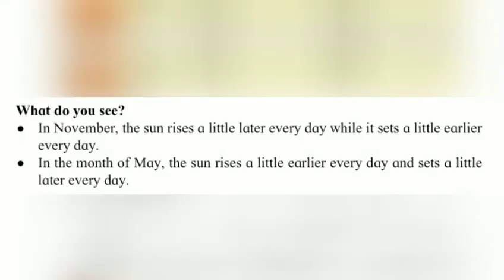Now students, from the above table, what do you see? See, in November the sun rises a little later every day while it sets a little earlier every day. And in the month of May the sun rises a little earlier every day and sets a little later every day.